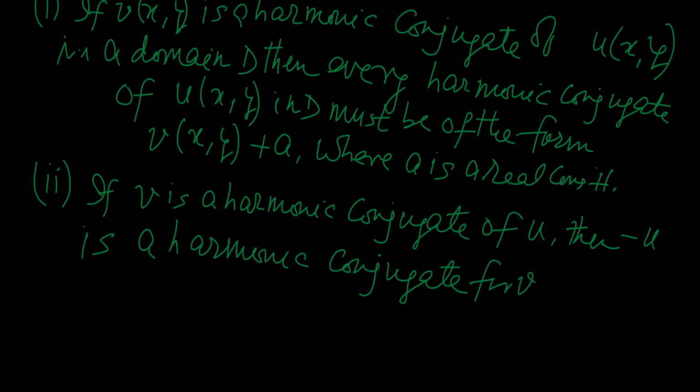If V is a harmonic conjugate of U, then minus U is a harmonic conjugate for V. Remember and try to prove.